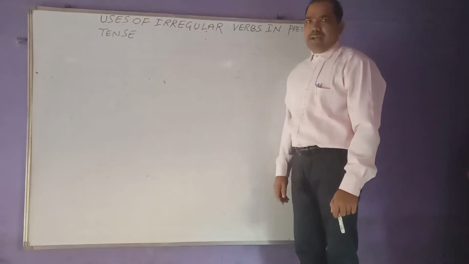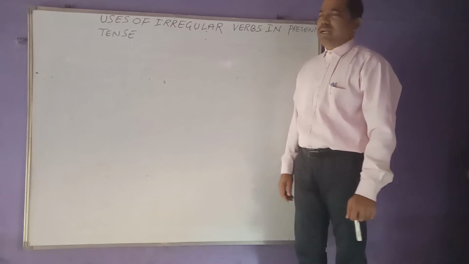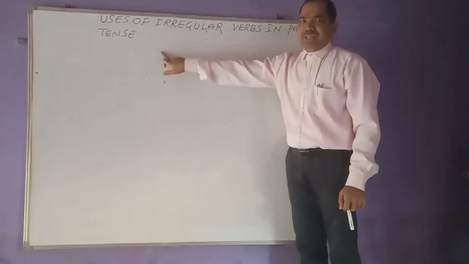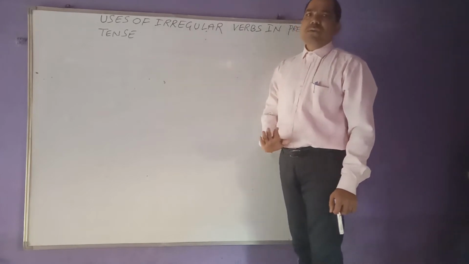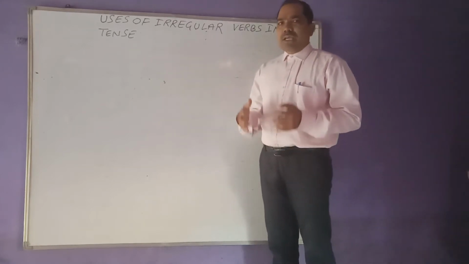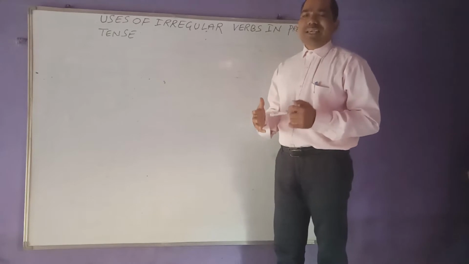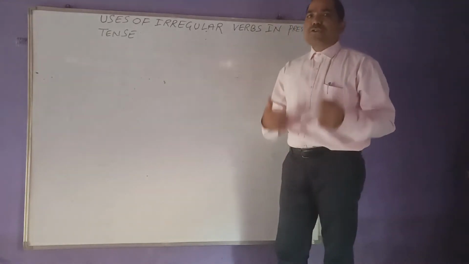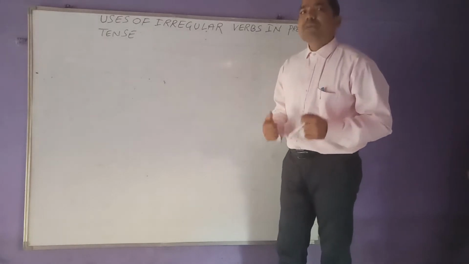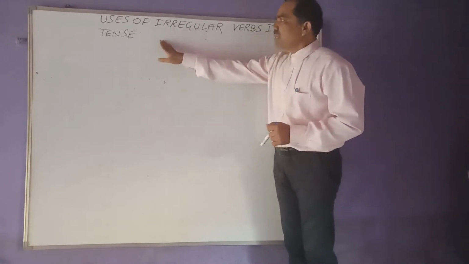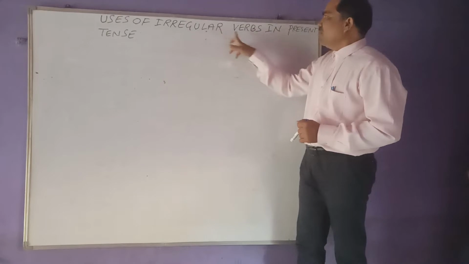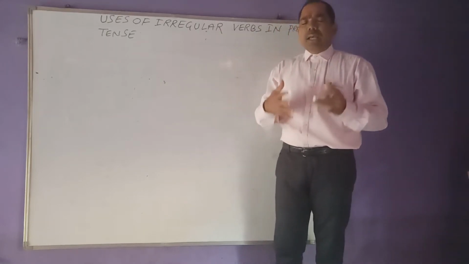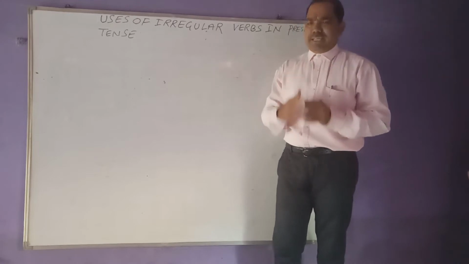That is my knowledge part, and today we have to discuss regarding uses of irregular verbs in present tense. In my previous video, we have discussed uses of irregular verbs in past tense, and that too the four forms of the past tense. But today we have to discuss the uses of irregular verbs in present tense as well as the four forms of the present tense.